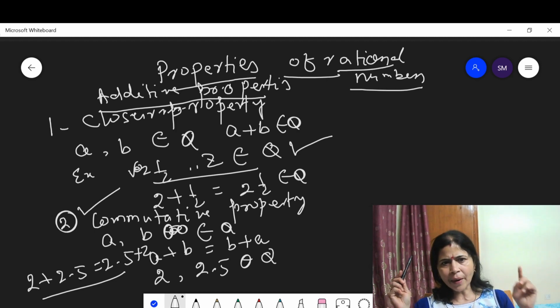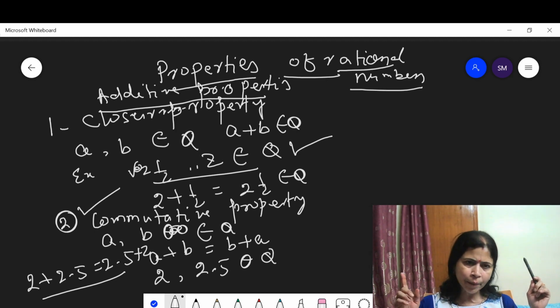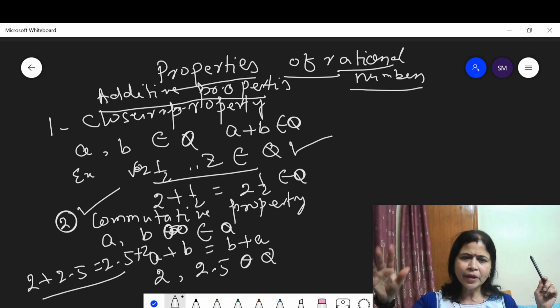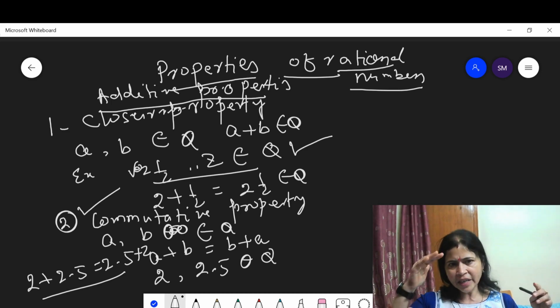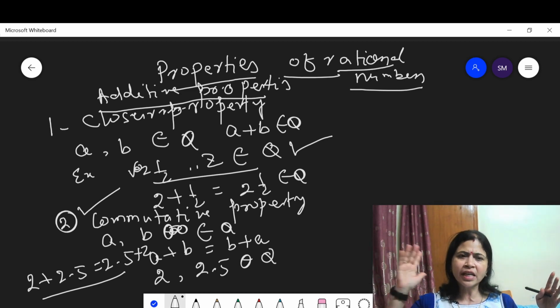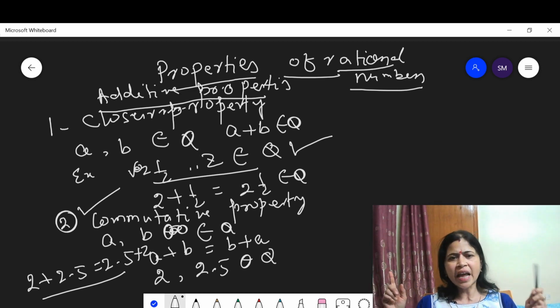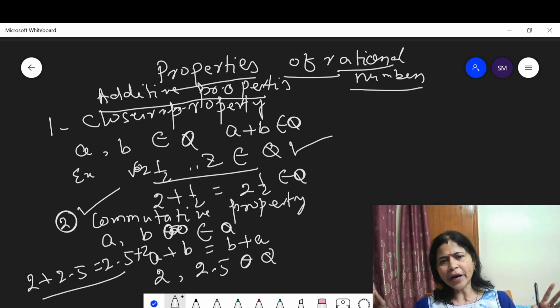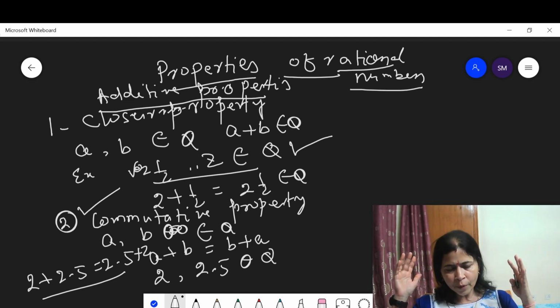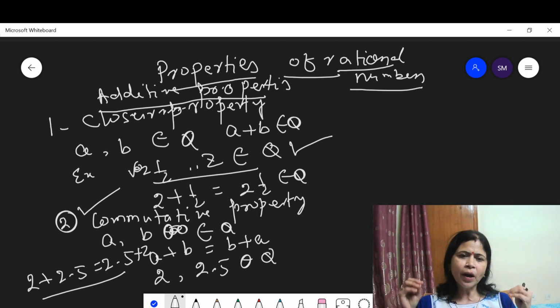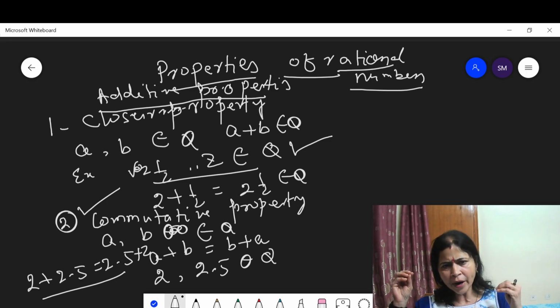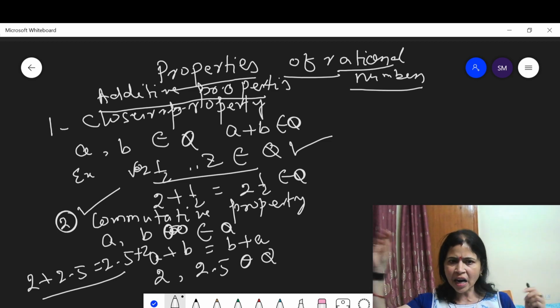First we discussed that the addition of rational numbers satisfies the closure property. What do you mean by closure property? Suppose a and b belong to Q, the rational number set. This means a plus b must belong to the rational number set Q. In the same way, take an example. Suppose 2 and 0.5 are two elements of the rational numbers. Then 2 plus 0.5, this means 2.5, also belongs to the rational number set.